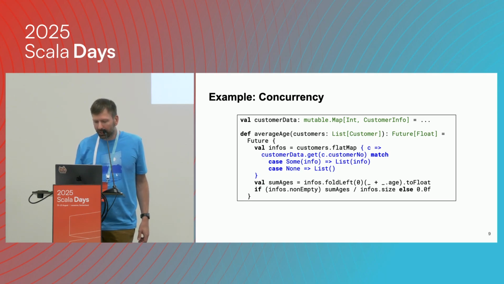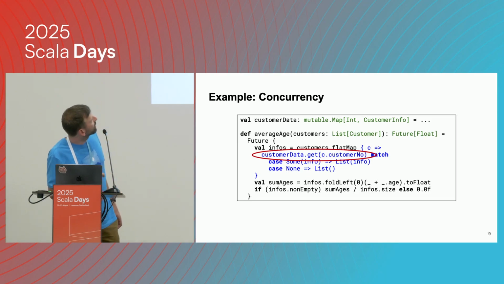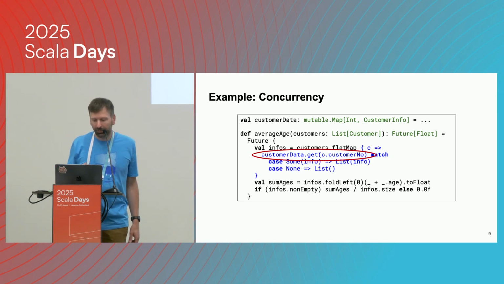Now, what's interesting here is that we're accessing this customer data map that is not defined within the future. It's defined in the enclosing scope, because probably different parts of our code need to access that.